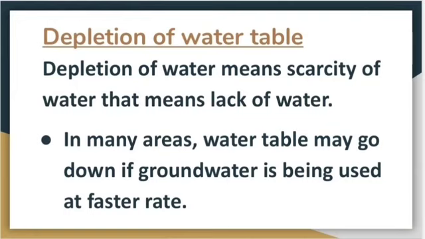Depletion of water table. So students, depletion of water means scarcity, or we can say lack of water. In many areas, water table may go down if groundwater is being used at a faster rate than it is being restored by natural processes.